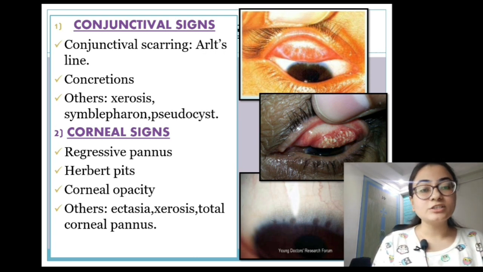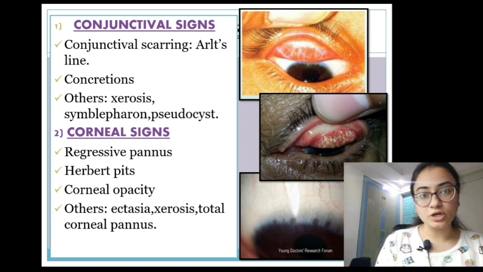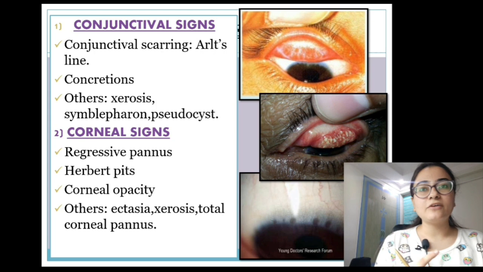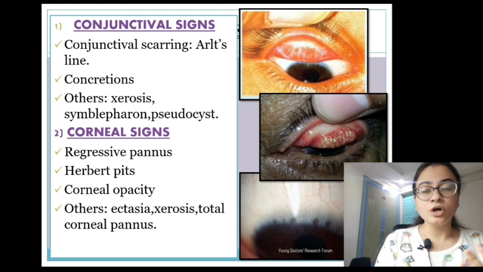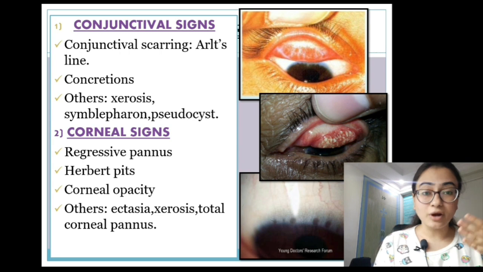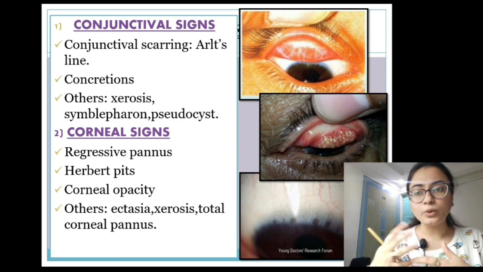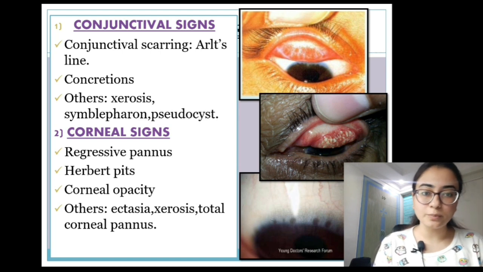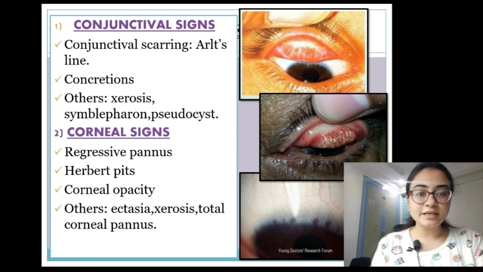Now we have the third, that is corneal opacity. The reason for corneal opacity is that whenever trachoma occurs, there are various other things, like you can have trichiasis, and then you can have the entropion. Plus you have the follicles and these concretions. The constant rubbing of the concretions or the eyelids damages the cornea and leads to corneal ulcers. When these corneal ulcers heal, they result in corneal opacity. So that is actually the reason. Others can be ectasia, xerosis, total corneal pannus, etc.